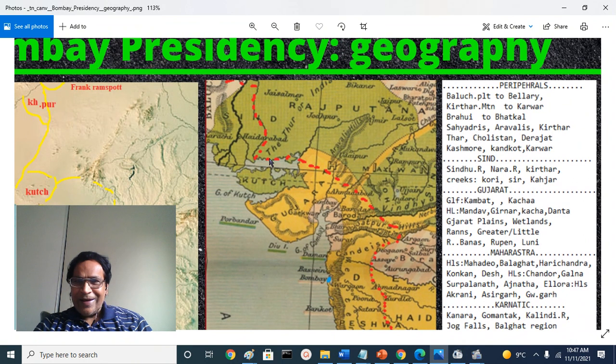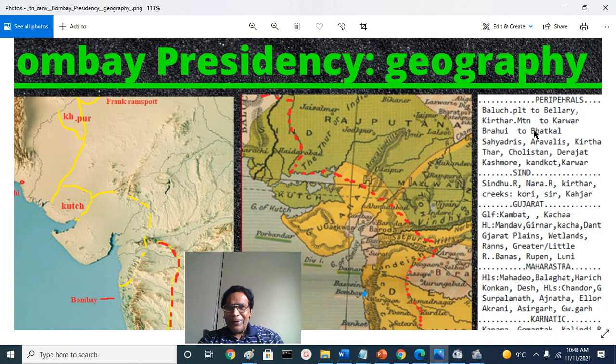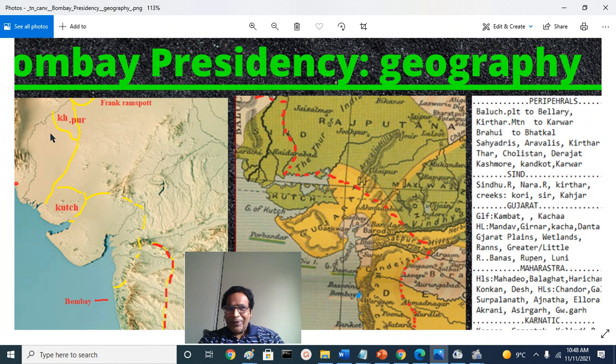So we looked at the peripherals of Balochistan Plateau to the Ballari area, bordering the Madras Presidency and the Tungabhadra River, Kirthar Mountains, somewhere in the Sindh to Karwar region, south of Gomantak, Goa, and we looked at the Brahui territory, Kalat and all those areas in Balochistan Plateau to Bhatkal in the North Canara or North Karwar region, and of course the mighty Sahyadri mountains, the Western Ghats, their anglicized name, the mighty Aravali mountains also, and Kirthar mountains overlooking the Sindhi-speaking areas of Bombay Presidency.